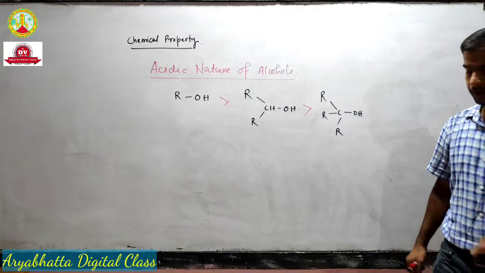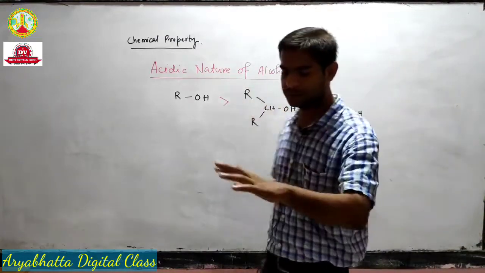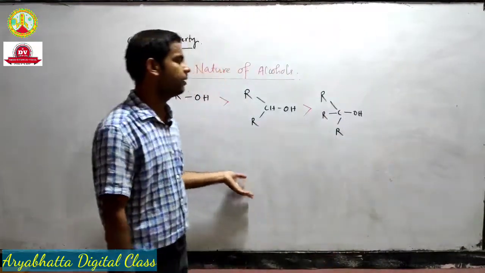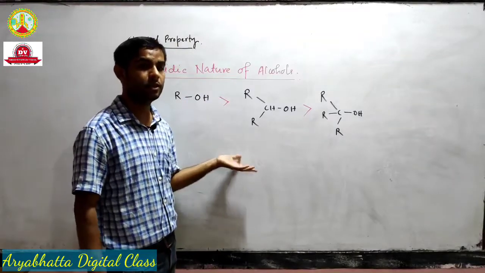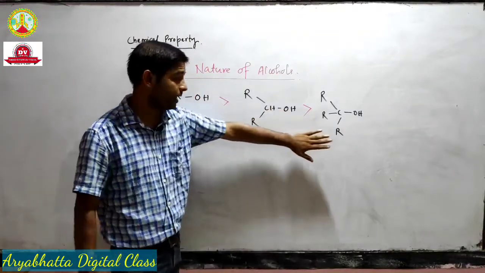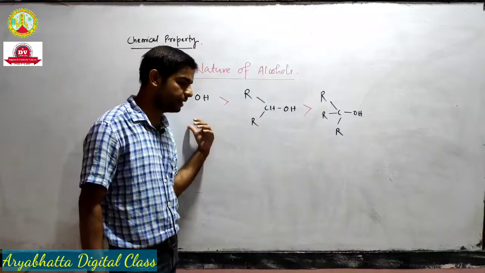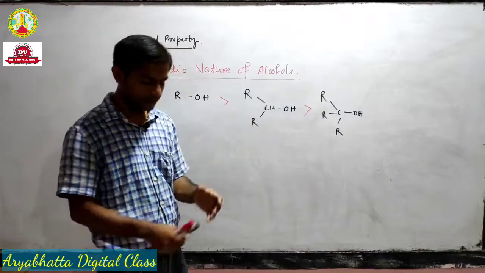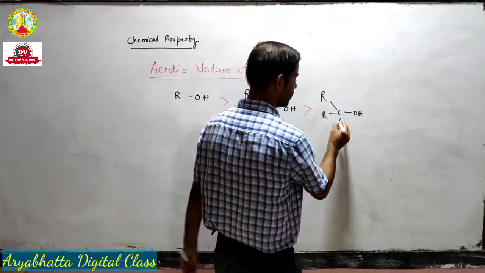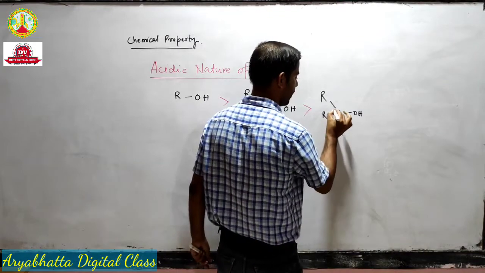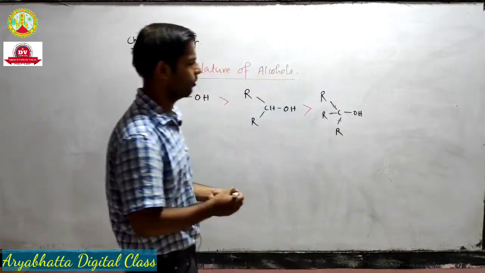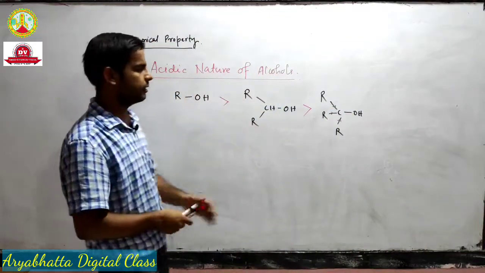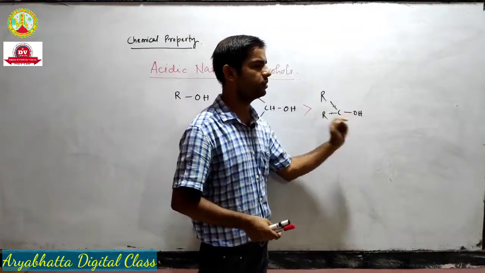Now, like other topics that we discussed in organic chemistry, here also we need a reason why this is less acidic and why this is more acidic, and the reason is the inductive effect. The alkyl groups are pushing electrons towards the central carbon and ultimately to the oxygen.